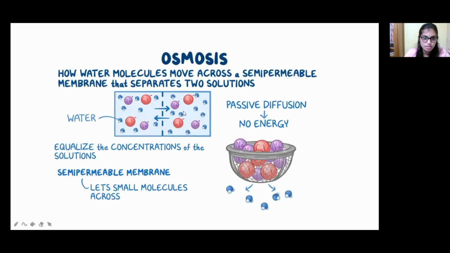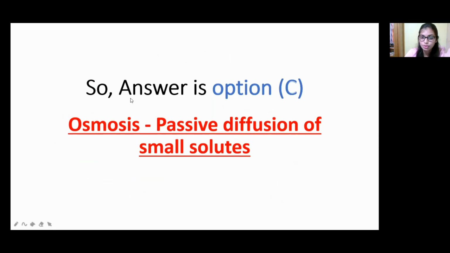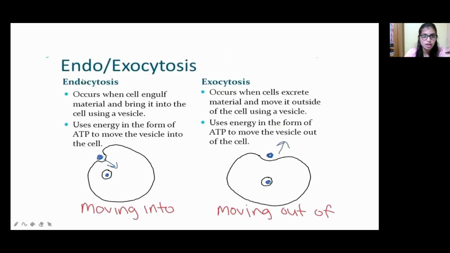You can see over here this is the semi-permeable membrane, and through this membrane the molecules move across to the other part. So according to the discussion, what is the answer? Osmosis is passive diffusion; it doesn't need any energy to pass from one part to another. Now let's come to endocytosis and exocytosis.